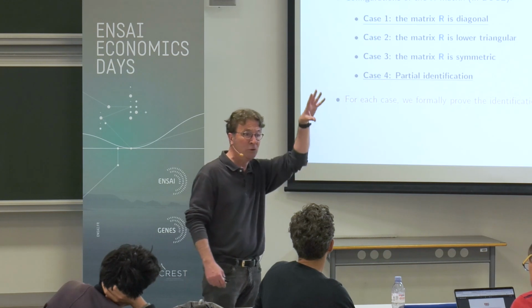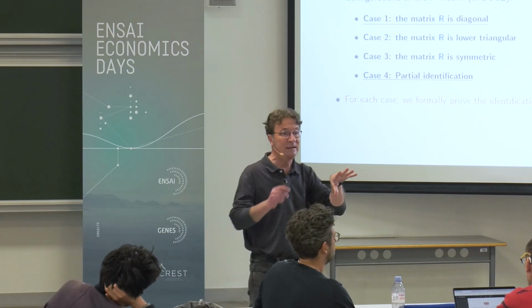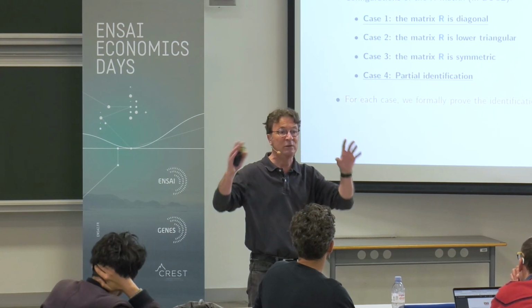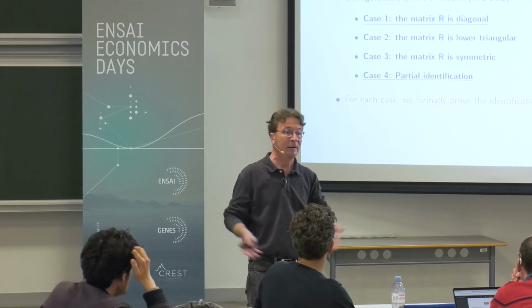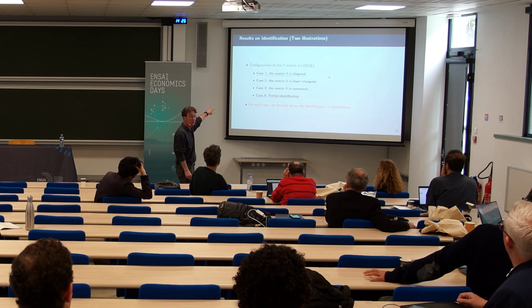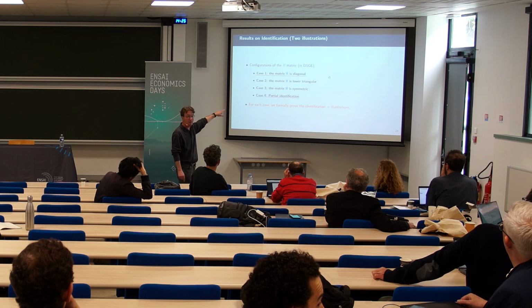And we perturb the set of parameters, and we see that the only matrix that provides the same representation is the identity matrix. In this case, this is identified. Okay? So now, let me consider the configuration of the R matrix that we inspect for identification.